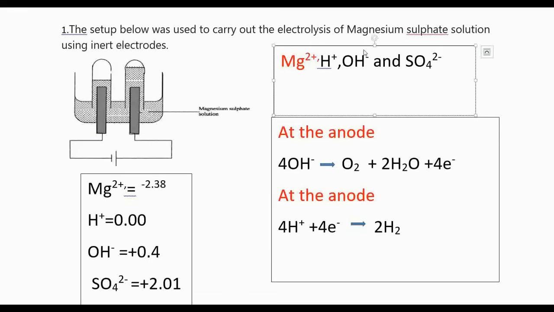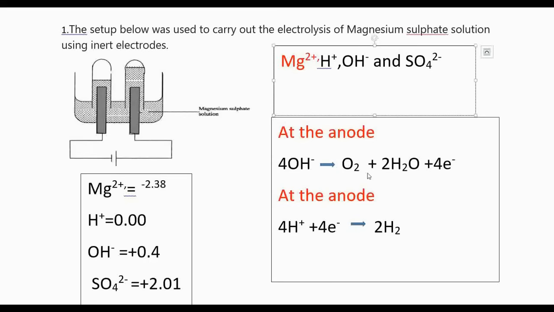The negatively charged anions migrate and move towards the anode, because the anode is positively charged and the ions here are negative, therefore they will move to the anode. The positively charged ions will migrate and move towards the cathode. When they reach there, there are 2 of them, and one is going to be preferentially discharged. So which one is going to be discharged at the anode and which one at the cathode?